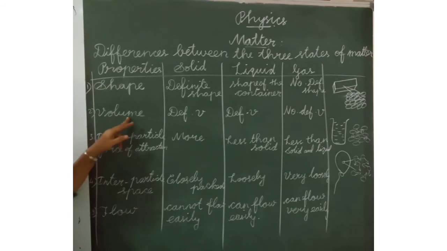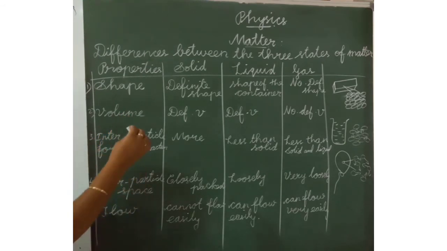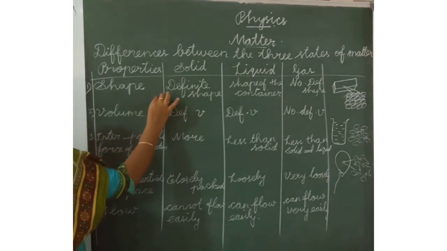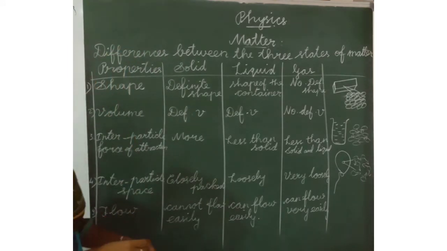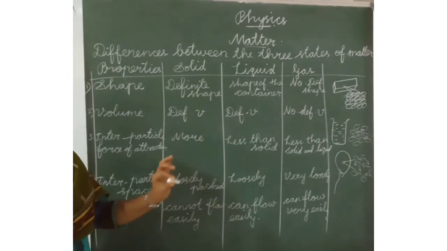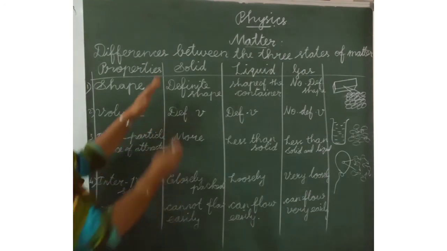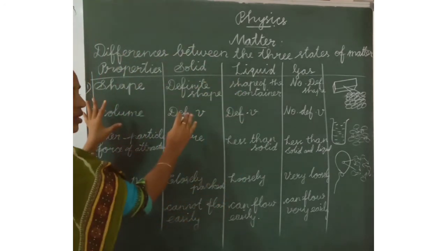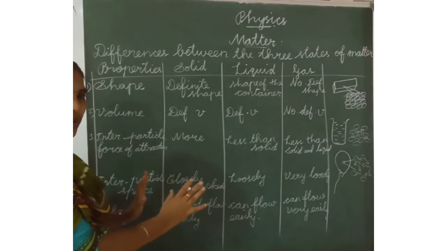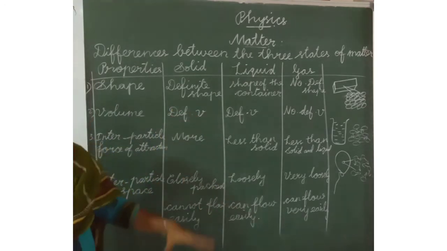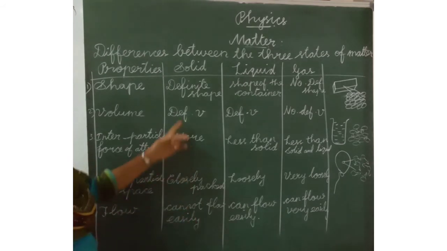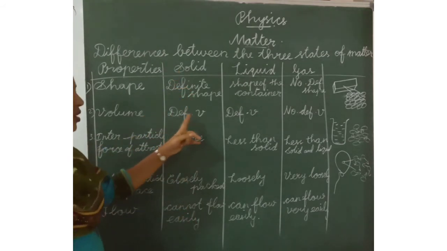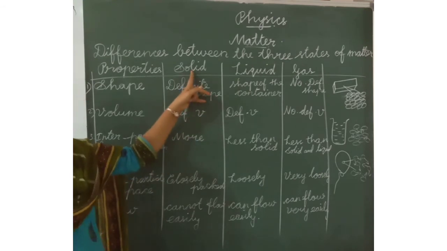Okay, next one is volume. When we keep the chalk here, it will take some volume. When we keep it down, the chalk will take the same volume. This board also, when we keep it on the wall, will take some volume. When we keep it on the floor, it will take the same volume. It will not change. So there is definite volume in solids.